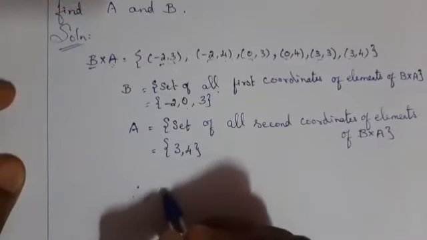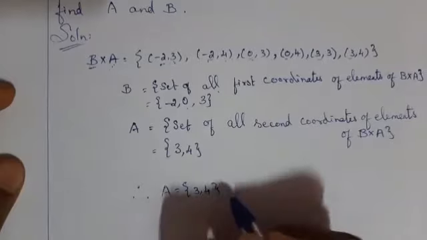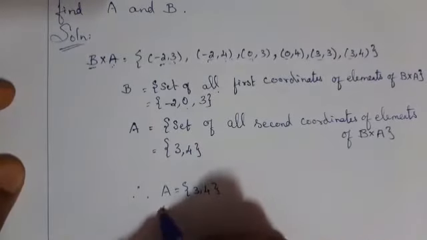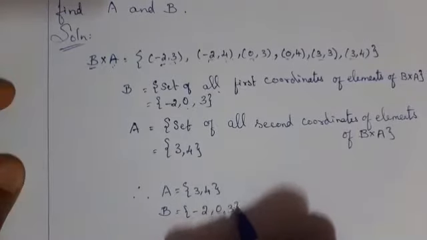Therefore, A is equal to {3, 4} and B is equal to {-2, 0, 3}.